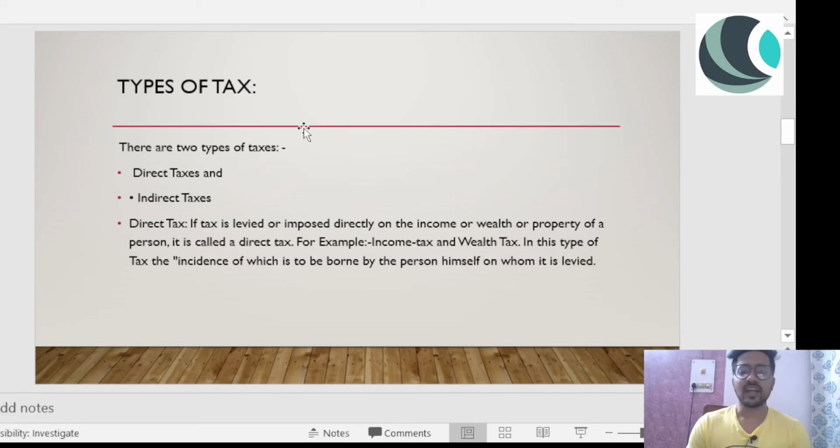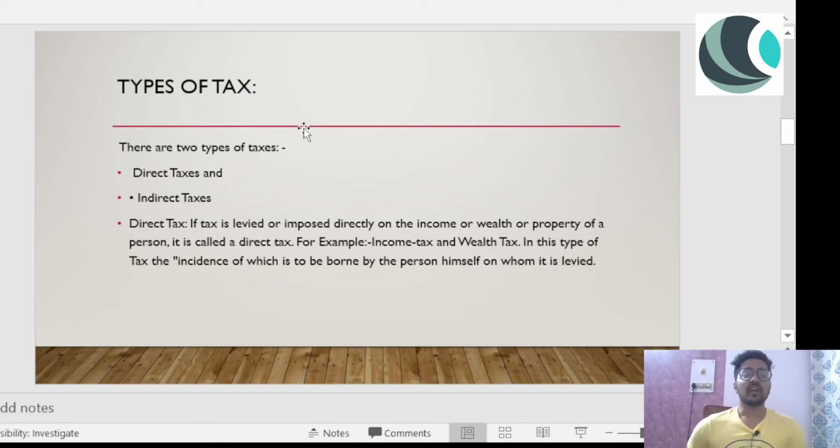Direct tax is the tax which is imposed directly on the income or wealth or property of a person. Then it is called direct tax. Let's suppose I own a property, then I will be the one who is charged for owning that property. So property tax, right? If I am earning some income, even then I am being charged some tax on it. That is called direct tax, because I am the one who is earning the income and I am the one who is paying the tax. There is no other person involved, no intermediary involved. This is called direct tax. The one who is owning those things is paying the tax.